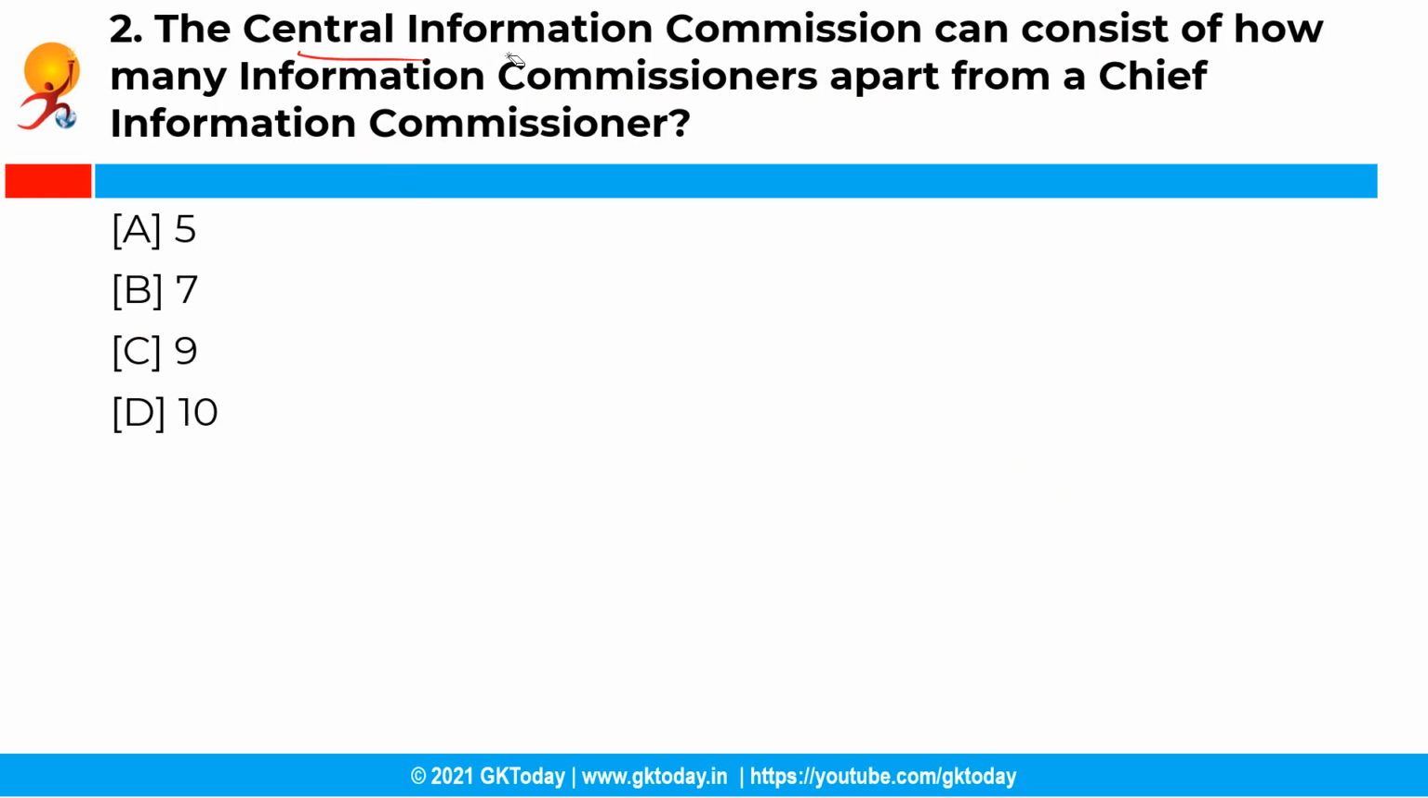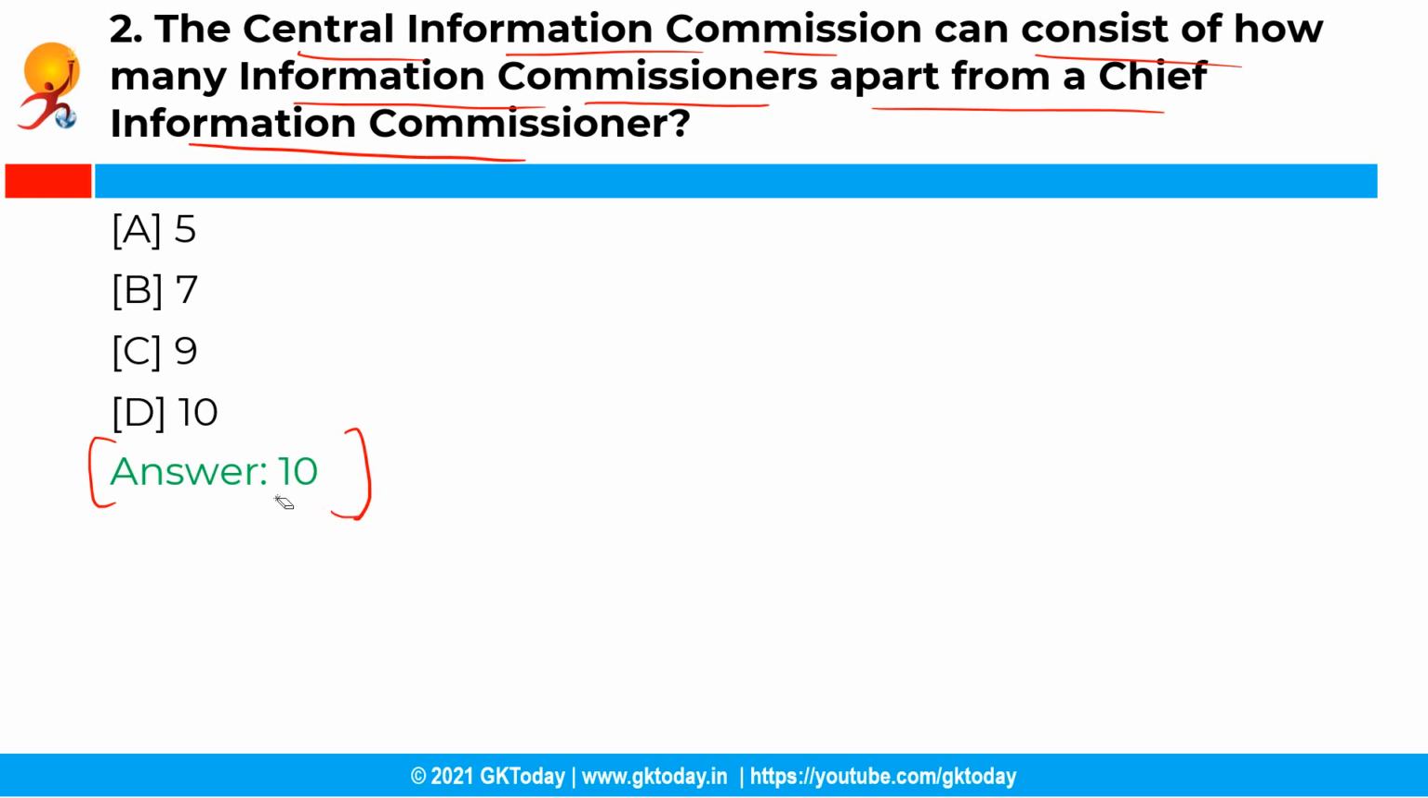Now the next question is, the Central Information Commission can consist of how many information commissioners apart from a Chief Information Commissioner? So you have the following options and the correct answer is option D, that is 10. See, the Central Information Commission consists of a Chief Information Commissioner and not more than 10 Information Commissioners. However, the Commission initially had 5 Commissioners on Constitution, including the Chief Information Commissioner.